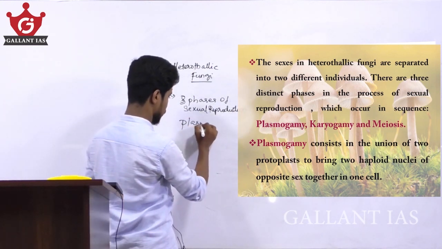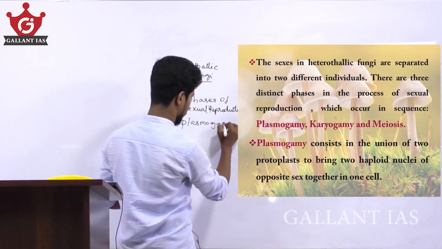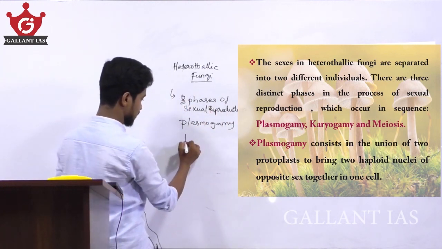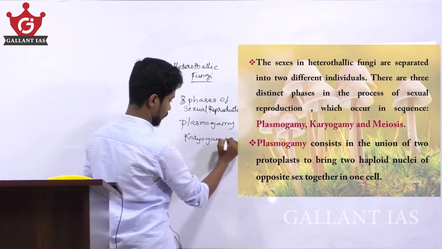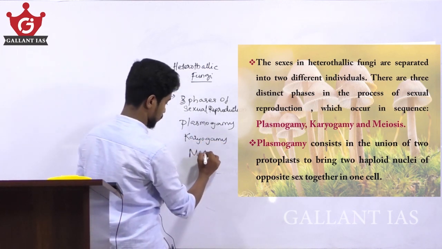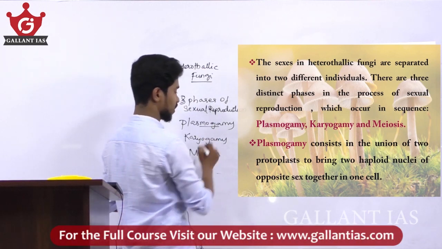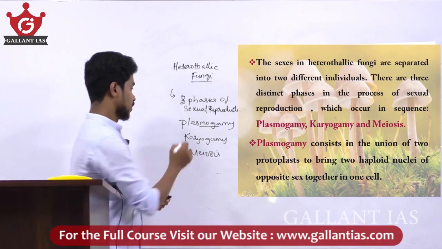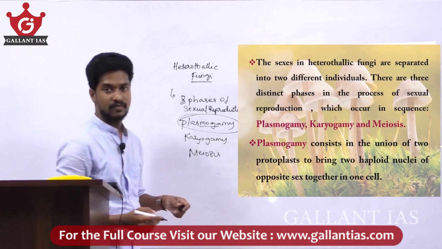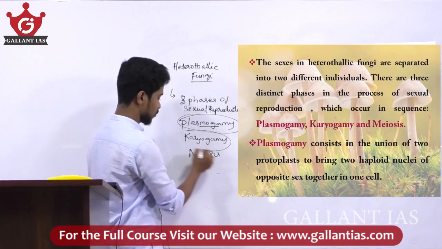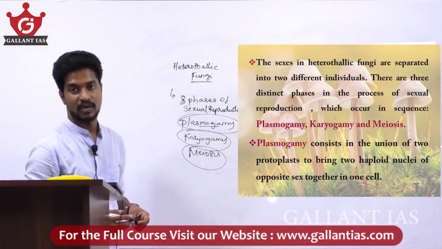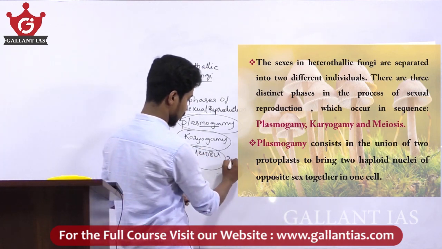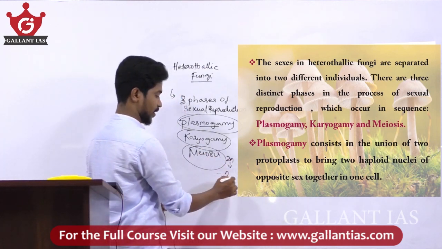First one is plasmogamy, second is karyogamy, and third one is meiosis. Plasmogamy means the fusion of two protoplasts bringing two haploid nuclei, karyogamy means the fusion of nuclei, and meiosis is the reductional division, where the diploid is reduced to haploid.